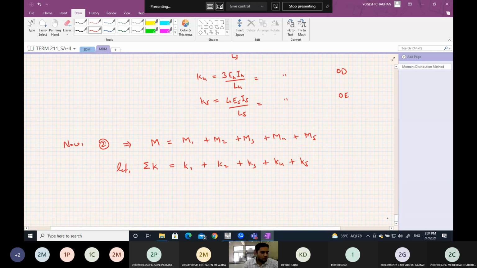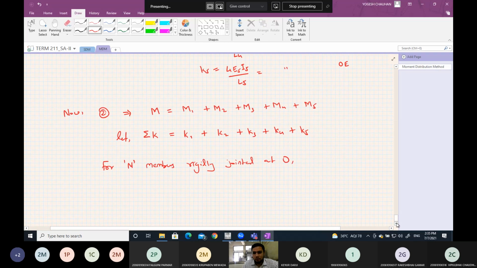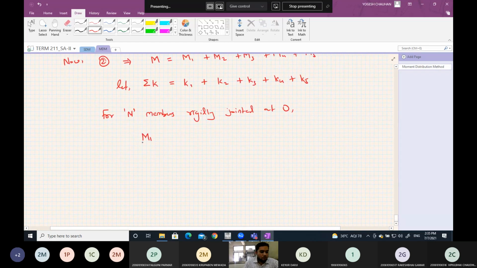So in general, for n members rigidly jointed at O, we can write M1 by K1 equals M2 by K2 equals M3 by K3 and so on to Mn by Kn.